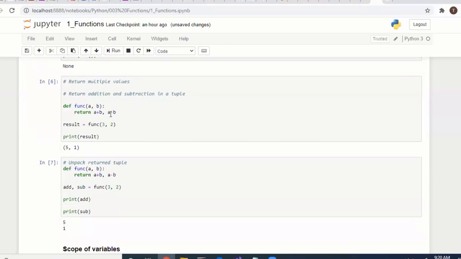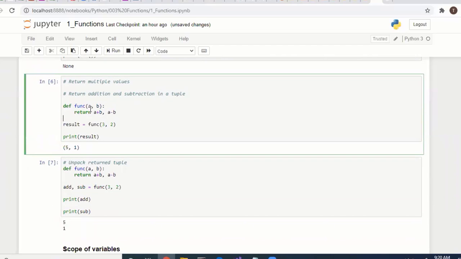Here in this example we have two parameters. So I will explain: the def keyword, function name, and arguments. In the function body, the business logic is adding and subtracting the arguments, and it returns two values. We are making the function call, passing two arguments here, and returning the result. The result is two values, comma separated, with parentheses.